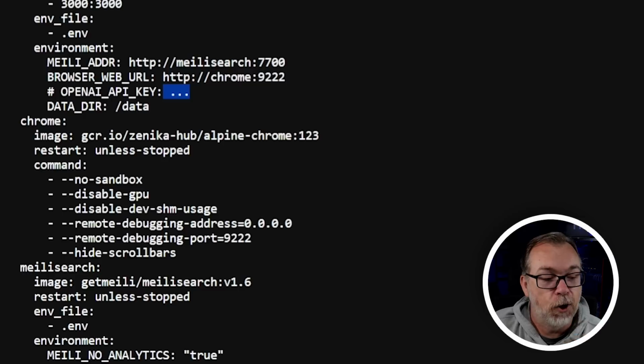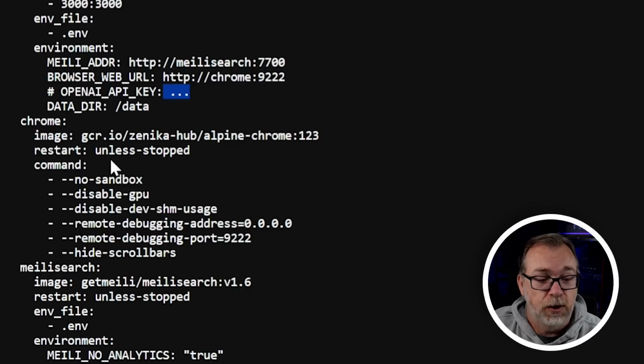So Chrome, that is actually the next instance here. I'm not just making up or blurting out words. Chrome is the next service that's available under here. Again, this is on the gcr.io repository, I guess, by Zenika, Alpine-Chrome with the 123 tag on that. Basically, this is the container that's going to go out and fetch the different websites that you're bookmarking with Hoarder. That's why this is in here. It's not going to give you a Chrome browser to use. It's the instance that it's using to go out and fetch the things that you're bookmarking.